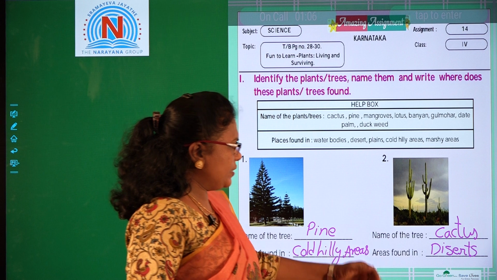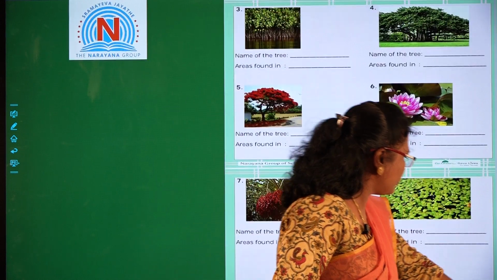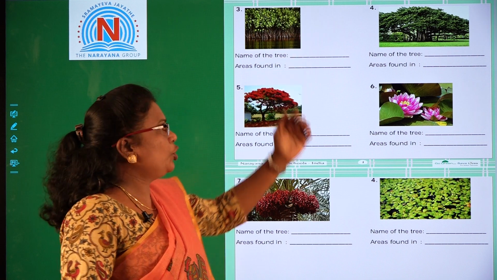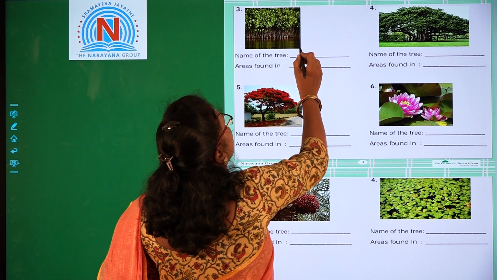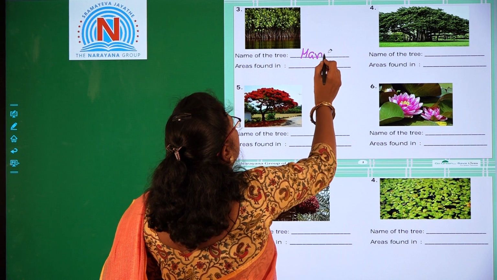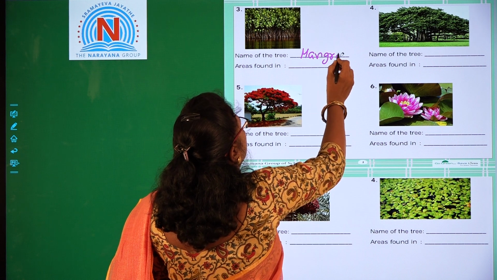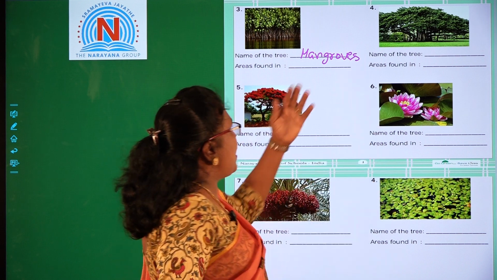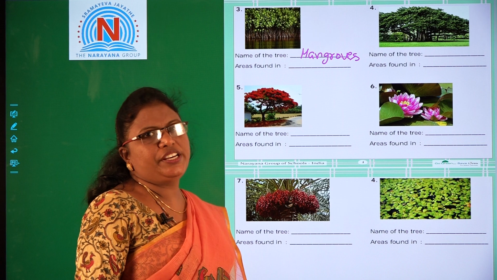Now let us see another picture. The name of this plant is mangroves. These plants will grow in marshy areas.